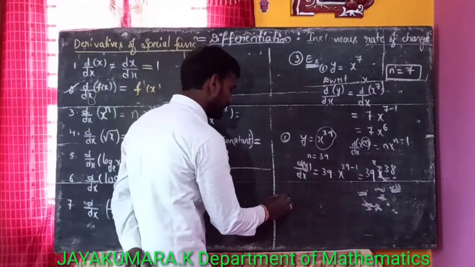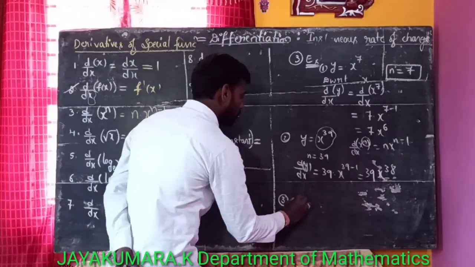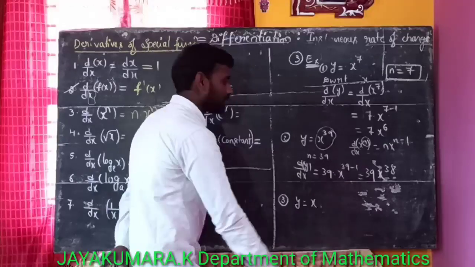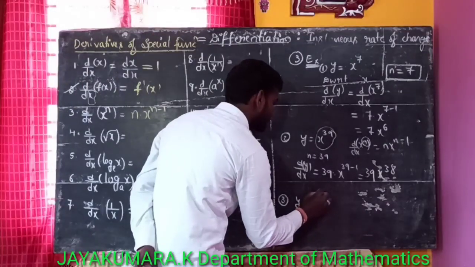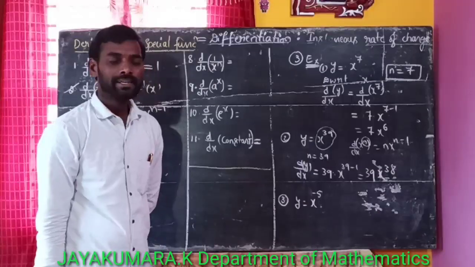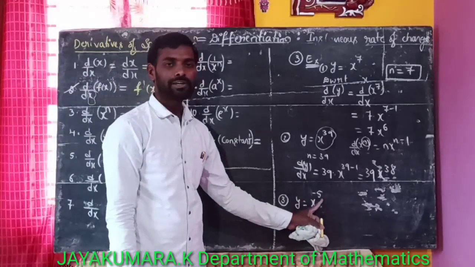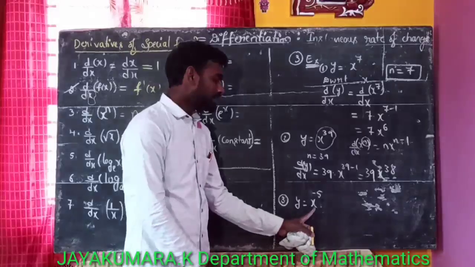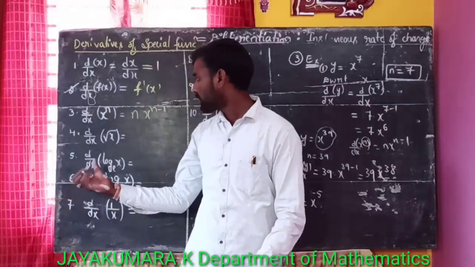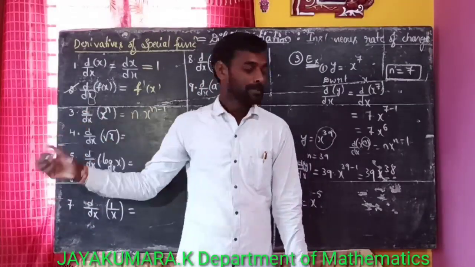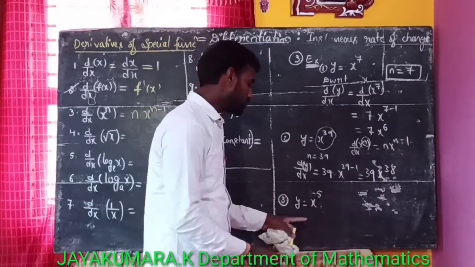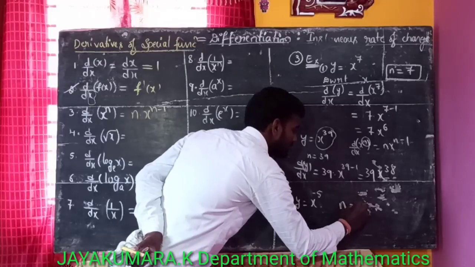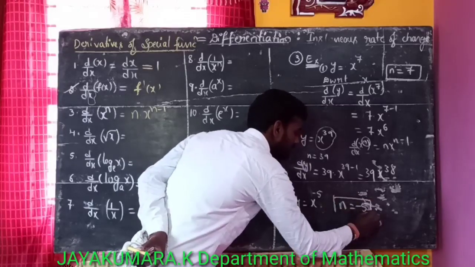Next, let us take another example. y is equal to x to the power of minus 5. What is the derivative of x to the power of minus 5? Observe, this is of the form x to the power of n, but here n is equal to minus 5.